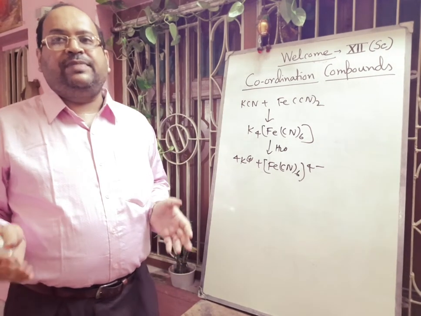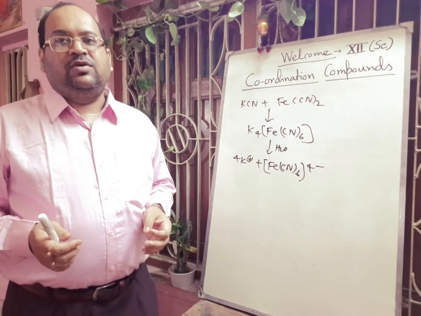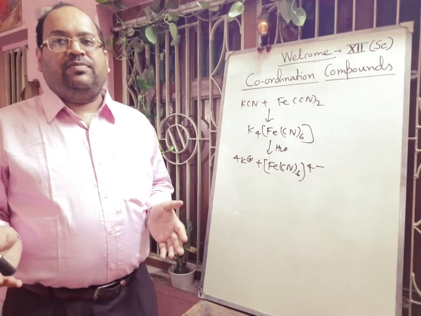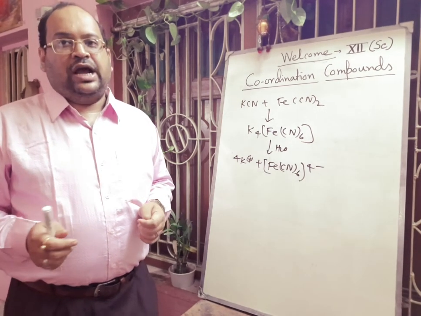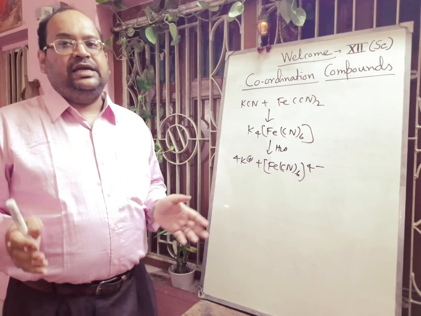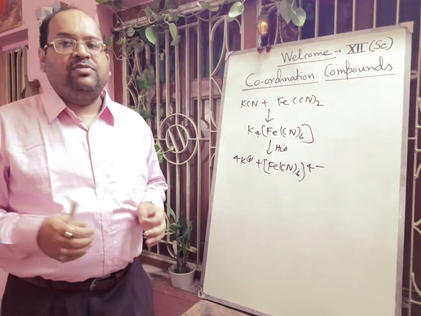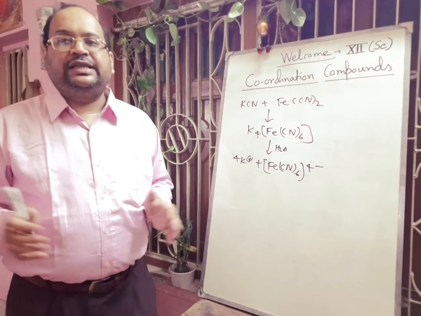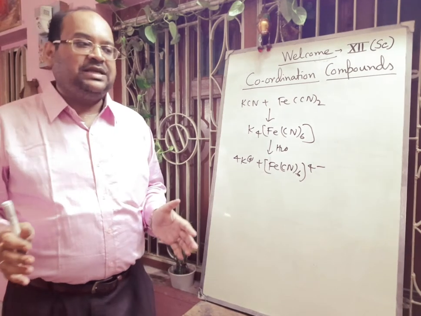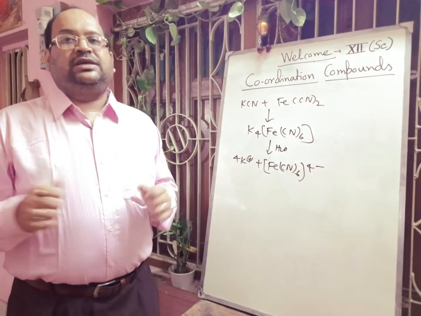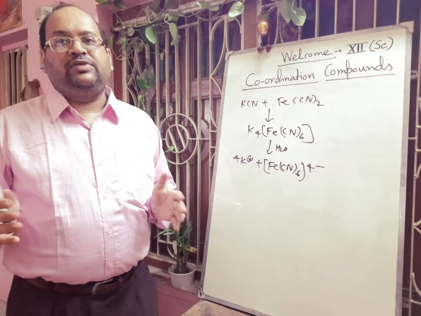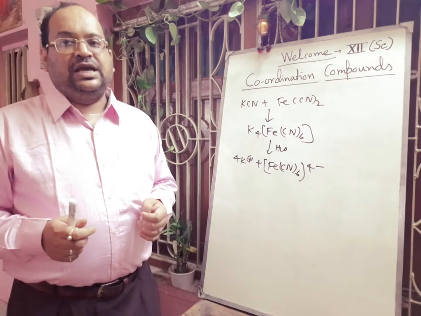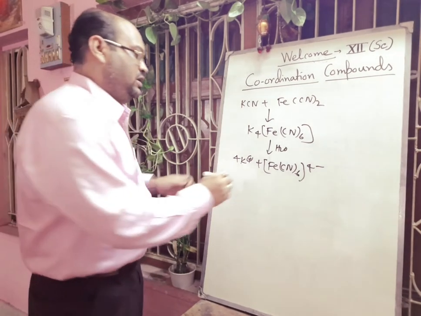In a complex compound the metal ion exhibits two types of valency: one is called primary valency, another is called secondary valency. In complex compounds a coordinate bond is always present, and coordination compounds retain their identity even in solution. Some complexes are very stable, like this K4[Fe(CN)6], and they are called perfect complexes. Some complexes are not stable and dissociate to an appreciable extent, and this type of complex is called an imperfect complex, like K2[Cd(CN)4].